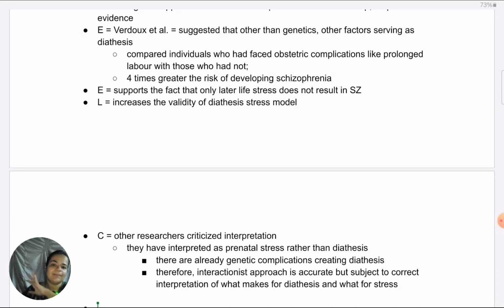So when we do a meta-analysis, the studies that have been included, which of these factors have been investigated by the studies, what is the range or the scope of the meta-analysis, that can greatly increase or decrease the validity of what is being proposed in the stress part of the model. So you can give something like that if you've taken that.